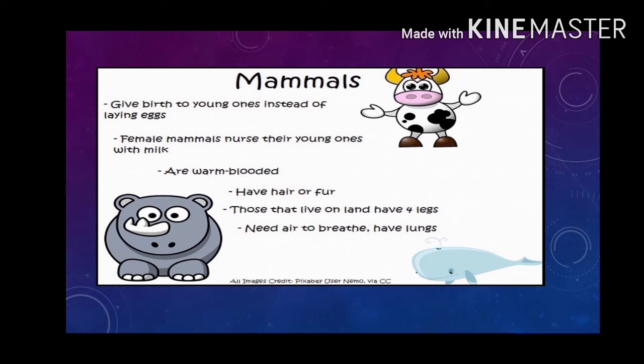Now I would like to ask one application question. Question number 1. Why did the species of dinosaurs which were large in size suddenly become extinct?